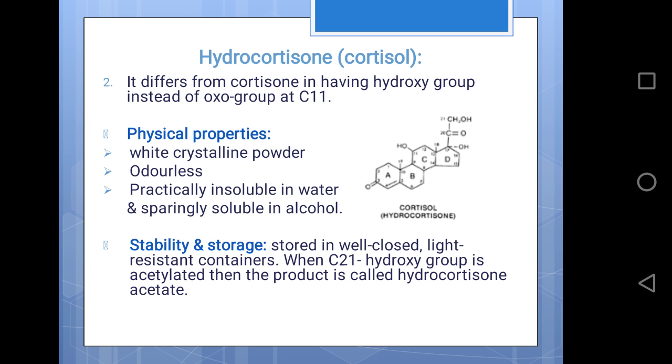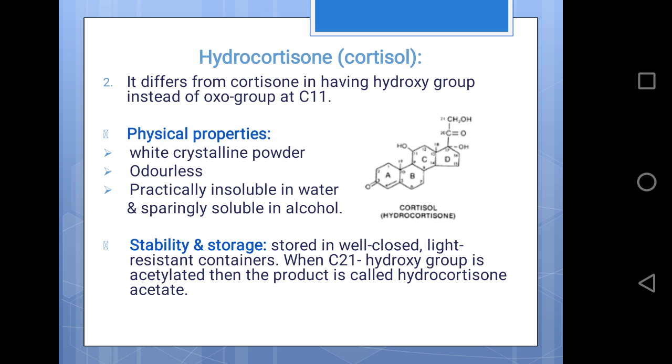The next drug is hydrocortisone, which is also called cortisol. It differs from cortisone in having a hydroxy group instead of an oxo group at C11, as we have discussed in the first slide on how cortisol is converted to cortisone.